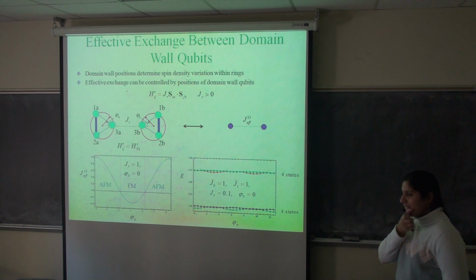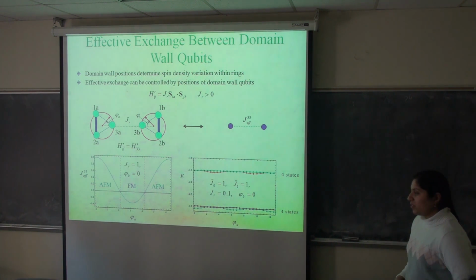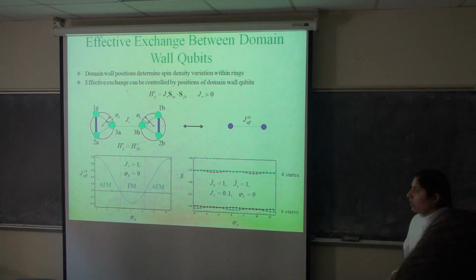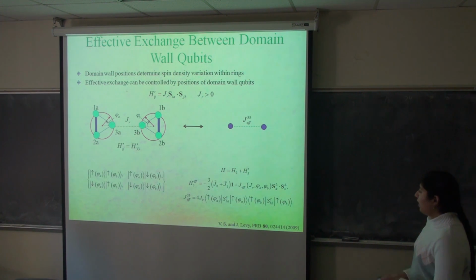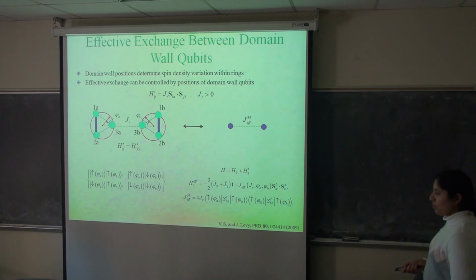So physically, you're moving a domain wall in one qubit and a domain wall in another, in one ring and another ring, right? Yeah, moving in the sense of varying where they're located, in 5A and 5B. So physically, can you go back to the previous expression? Why is it that somehow that changes your interaction from being anti to ferro?